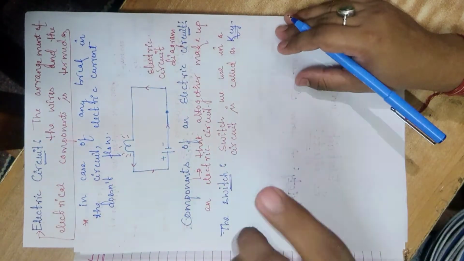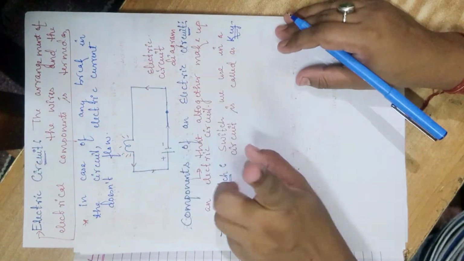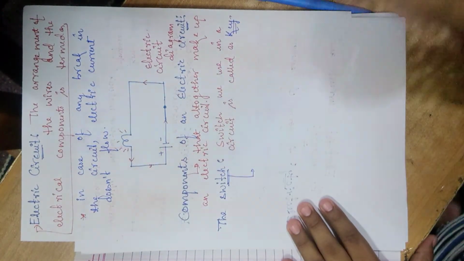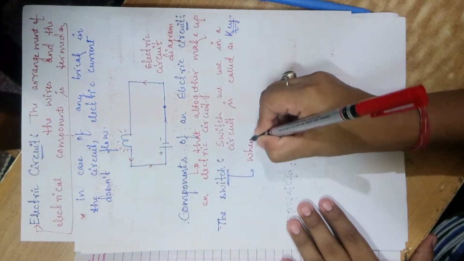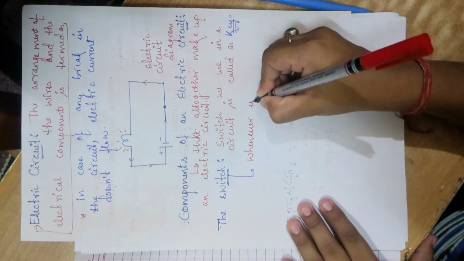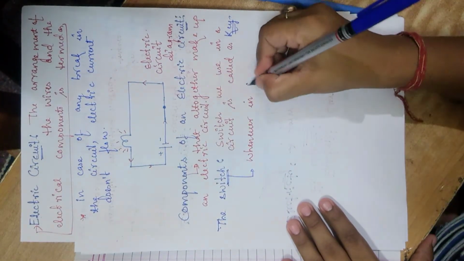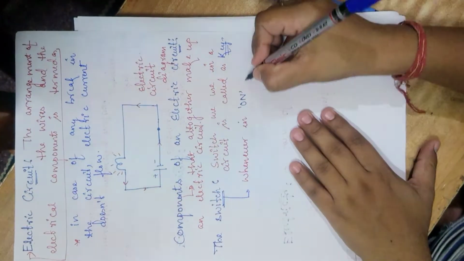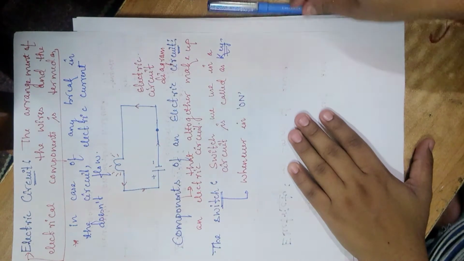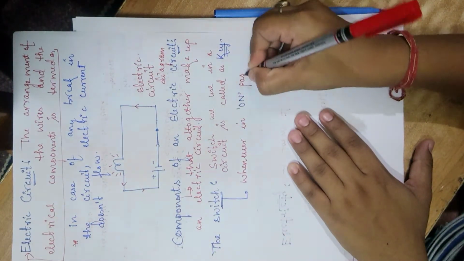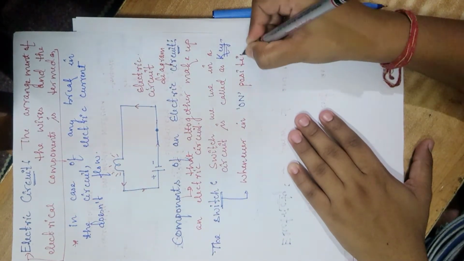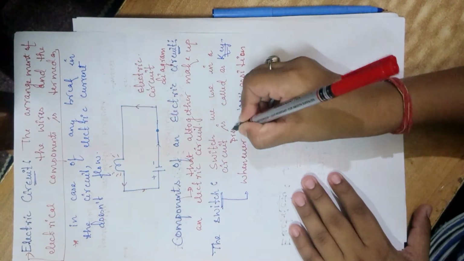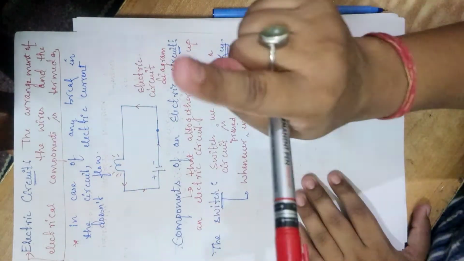Okay, so whenever the switch is in the on position, it allows the current; it has its uses. Whenever pressed in on position, I should write this. Obviously you just press it, no?